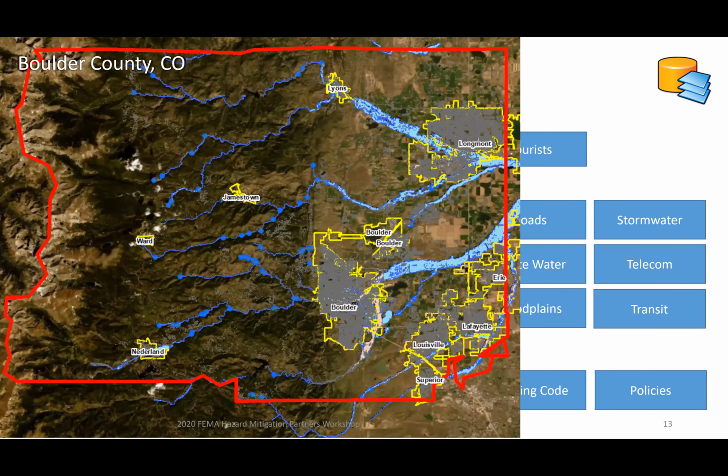I'm going to show you an example here. This is an example of a completed study we did for Boulder County, and I have a few slides on that just to give you the idea of how the tool works. Later on, we'll go into how it was applied in Atlanta. Boulder County commissioned this study. It was from a FEMA CDBG grant, and their Department of Transportation commissioned a resiliency study. They were after understanding what the future impacts to building stock and transportation infrastructure due to climate change would be.